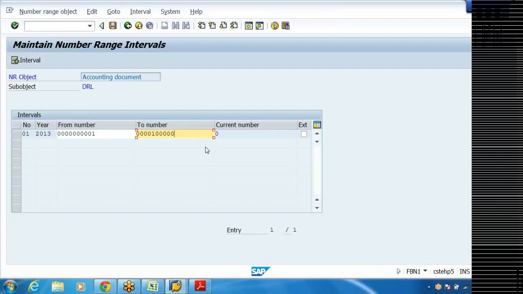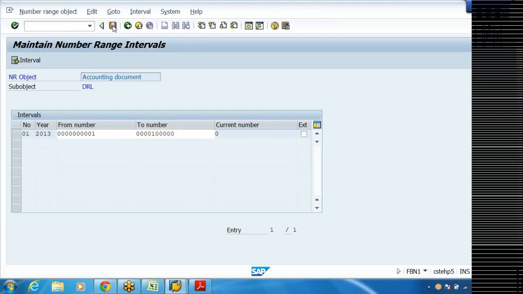For any document type I can take around 90% higher. Because I can create up to 10 digits. See how many are there? 1 2 3 4 5 6 7 8 9 10. 10 digits means up to 100 crores. But here I'm taking 1 lakh.